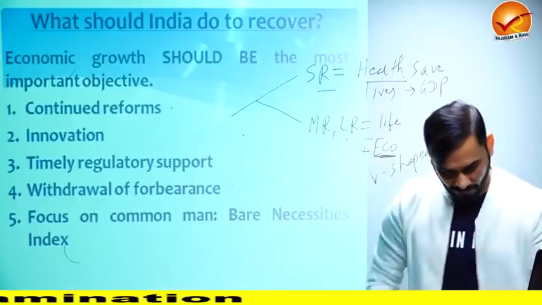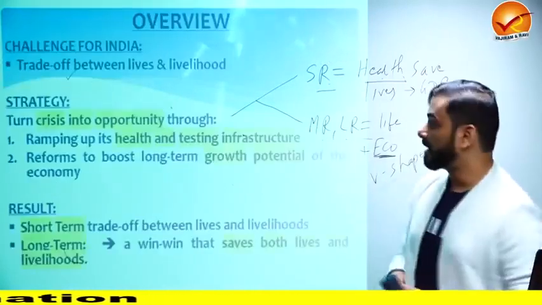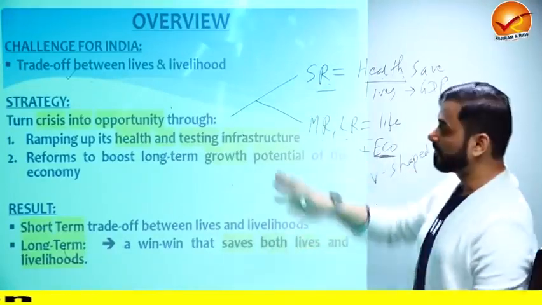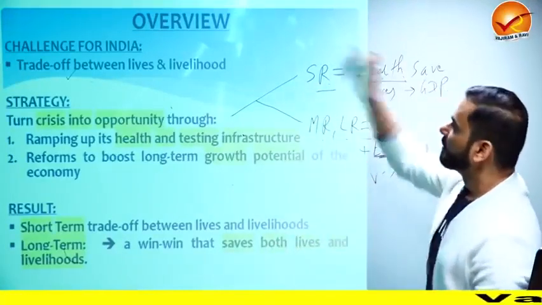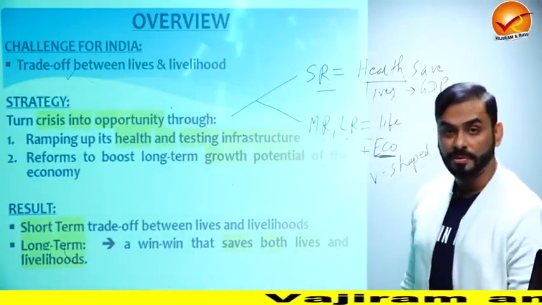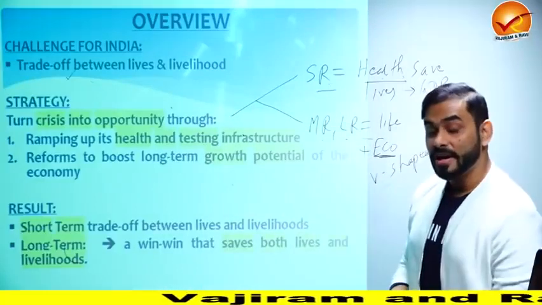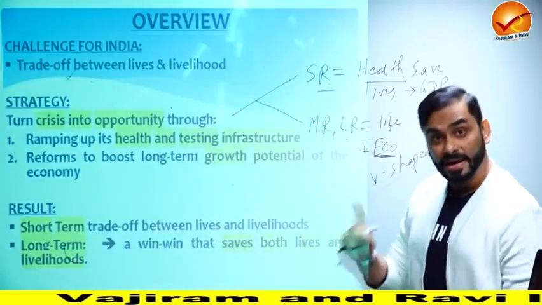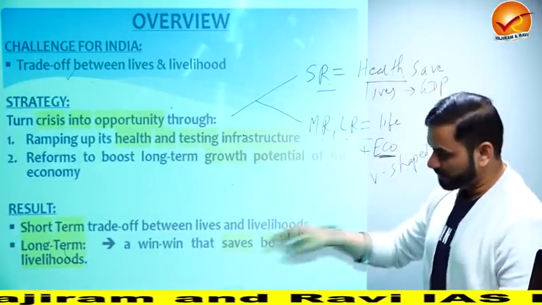Now, as I told you, I'll first give you the summary of the entire economic survey, volume 1. So this is the overview. First they talk about the challenge, then the strategy, then the result. Now do you understand why I have divided the entire economic survey into parts A, B and C? I was actually doing this.